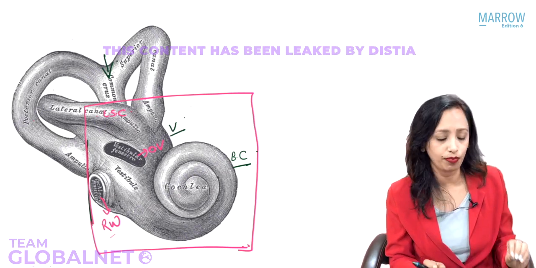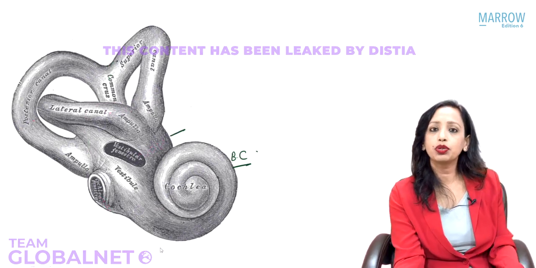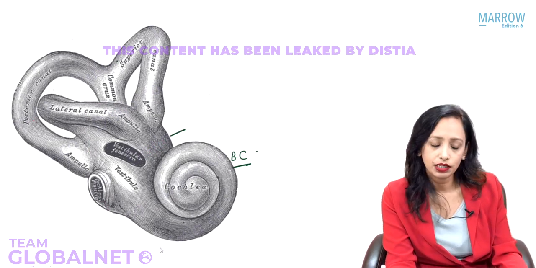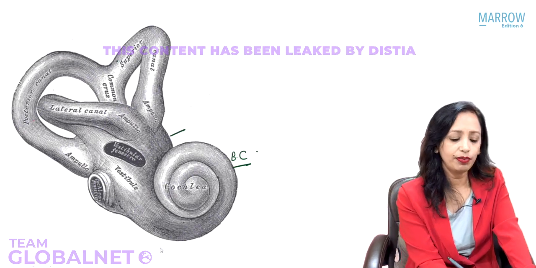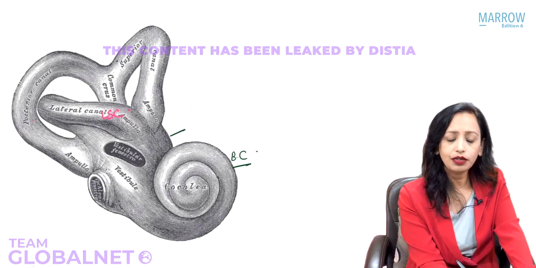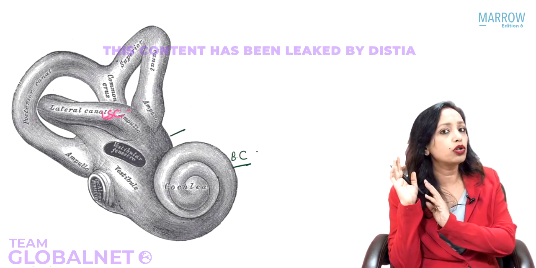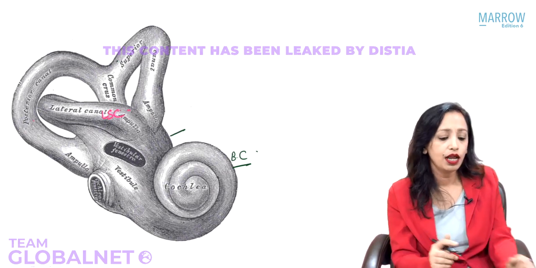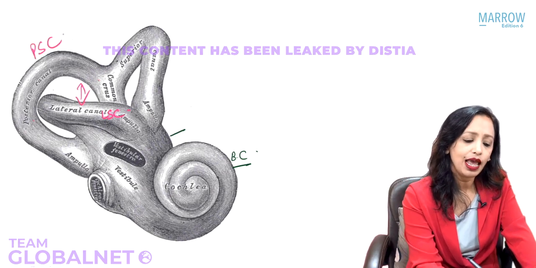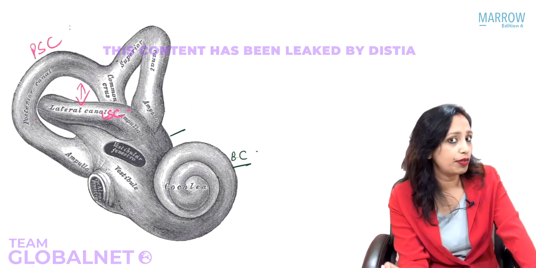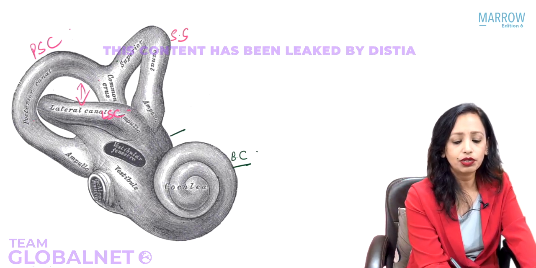That is how you have to remember. Let me just remove everything and ask you which is which semicircular canal. The semicircular canal which is projecting towards the oval window and the round window will be which one? The lateral semicircular canal. The one that is close to the lateral semicircular canal is the posterior semicircular canal, and the one that is totally separate but has a common connection with the posterior semicircular canal is the superior semicircular canal.